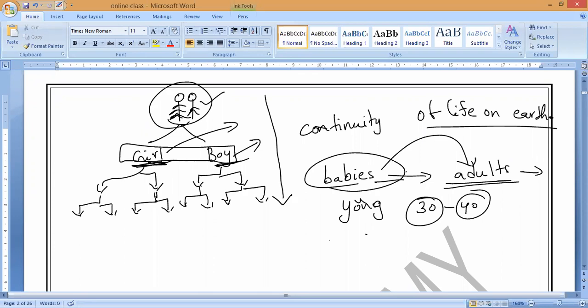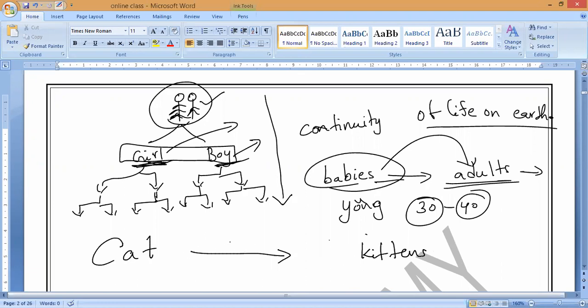For example, if we take the cat, how will it continue? Cat will give birth to what? Cats reproduce by giving birth to what, the babies of cats, we can say? Kittens. Very good. So cats will give birth to kittens.